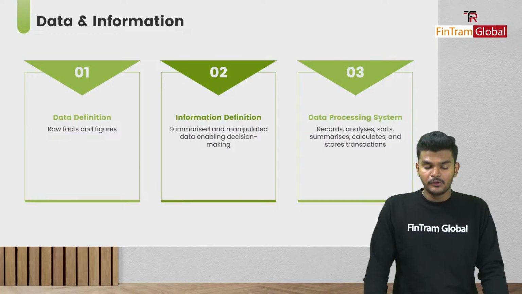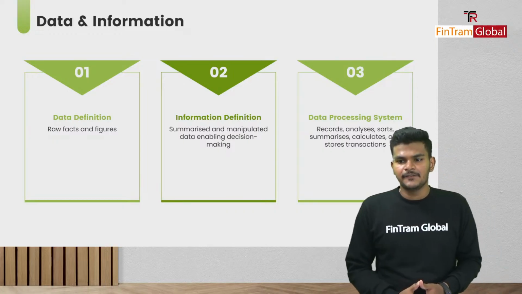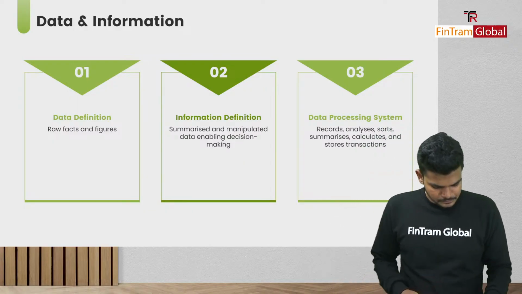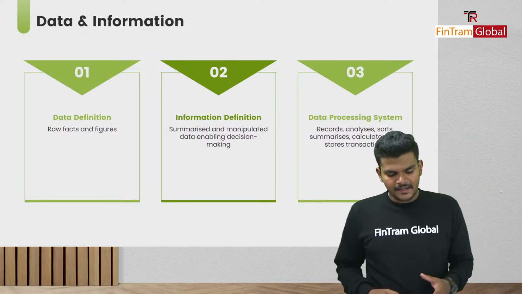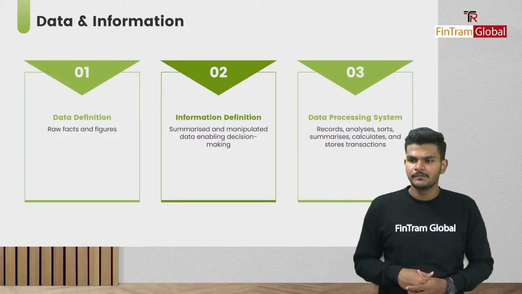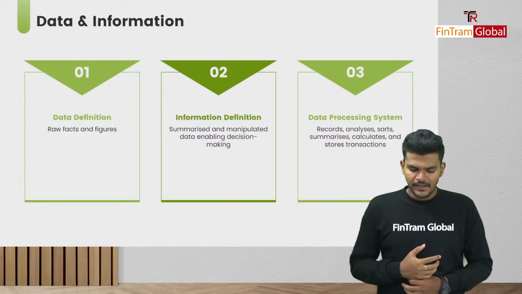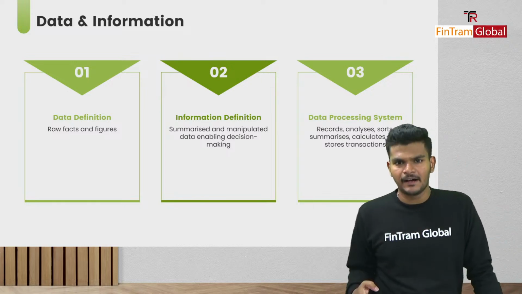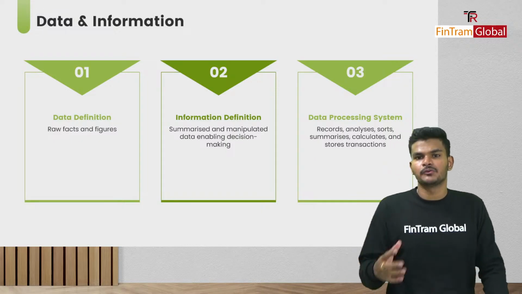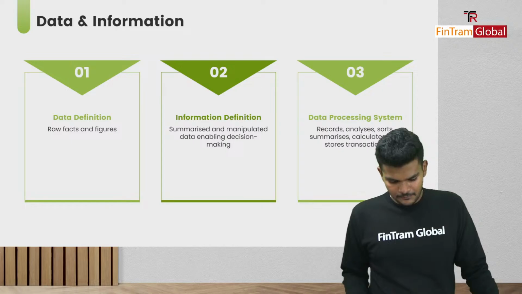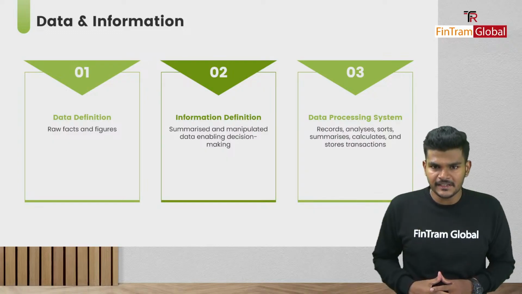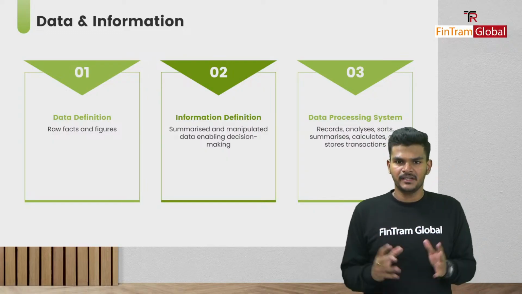And then we move on to the next topic, which is data and information, right? So when it comes to data and information, first of all, what is data? Data is basically raw facts and figures, and then we have information. What is information? Information is processed data. Okay, folks, when these raw facts and figures are processed to make sense, it's called information, to put it very simply, right? So it's summarized and manipulated data, enabling decision making as well. Okay, folks, for the purpose of decision making, to put it very simply.